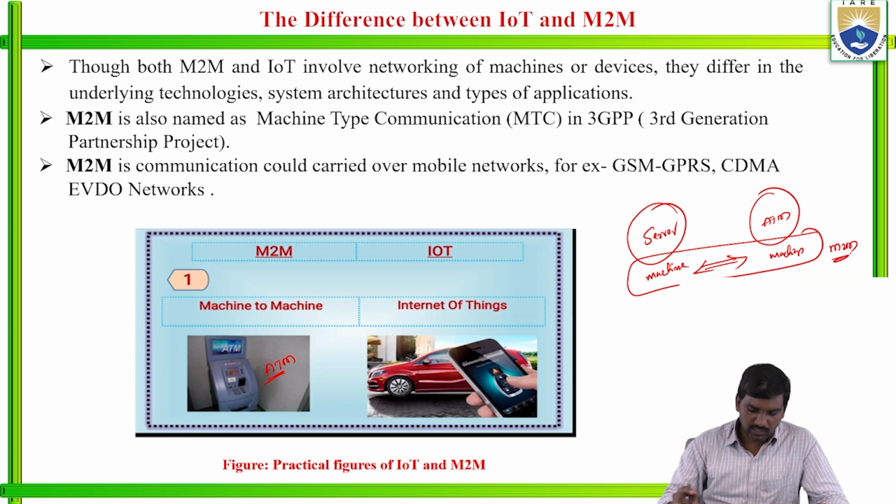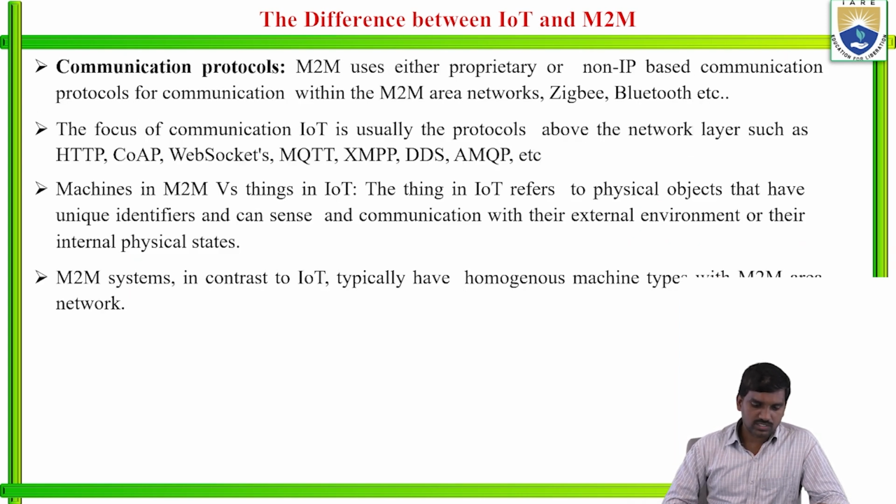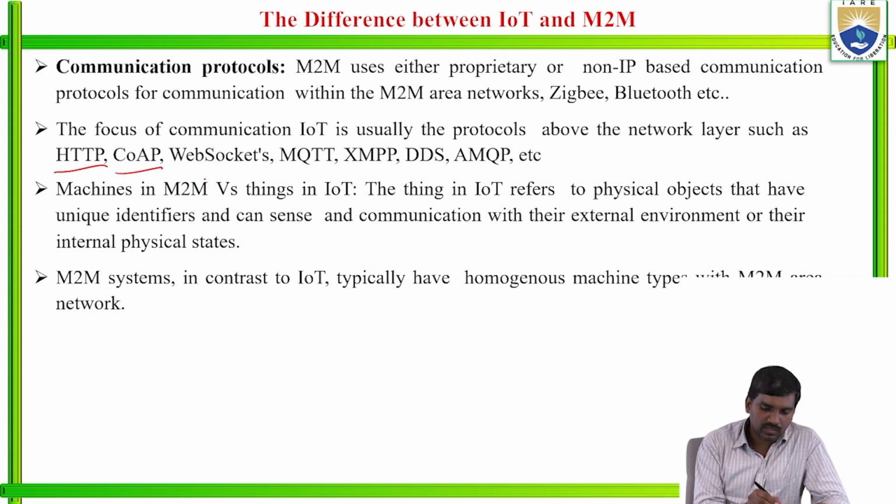Okay, so this is the example of IoT and machine. With the help of a car, you can open the lock of the door or close the key of the car like that. So these are the communication protocols available in M2M. The focus on communication in IoT is usually the protocols above the network layer such as HTTP, CoAP, WebSockets, MQTT, XMPP, DDS, and so on.